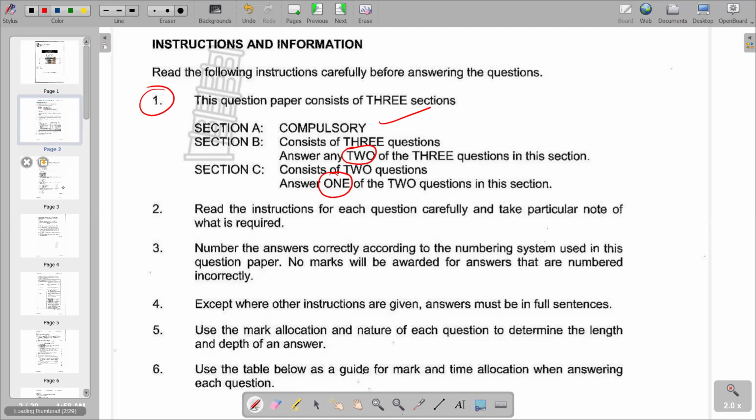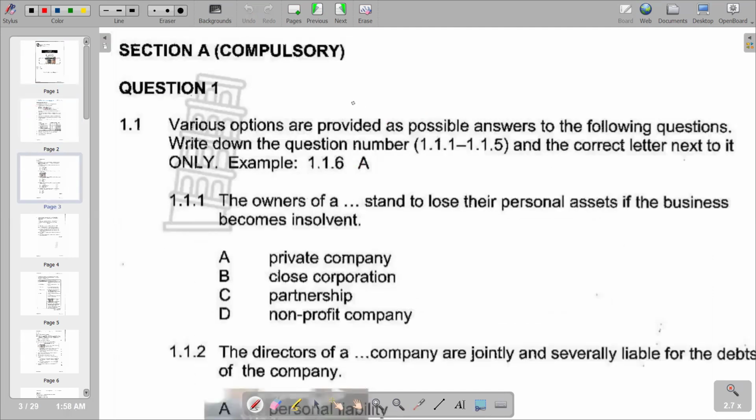So according to the first question that we have, remember it is compulsory, and this is section A. So this is question 1. It reads that various options are provided as possible answers to the following questions. Write down the question number 1.1.1 to 1.1.5 and the correct letter next to it only. We have got an example of how you are going to present it in our answer section. And then the first question reads that the owners of a dash stand to lose their personal assets if the business becomes insolvent.